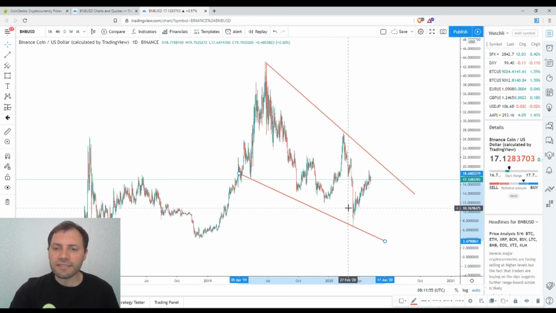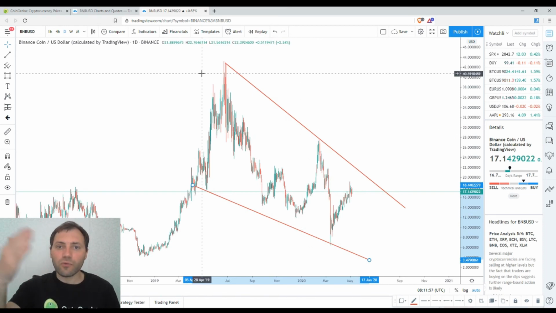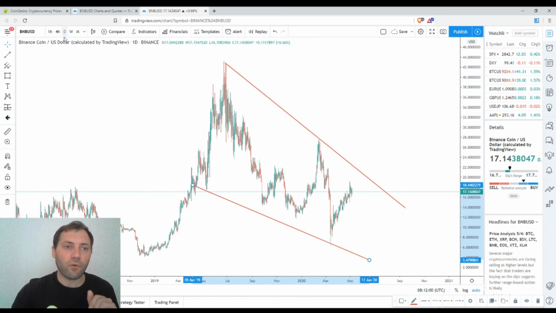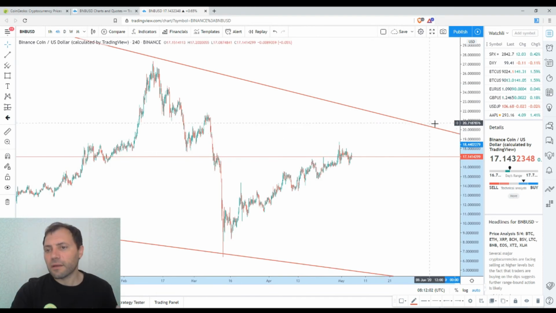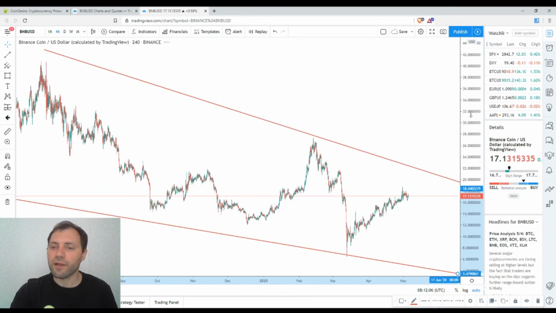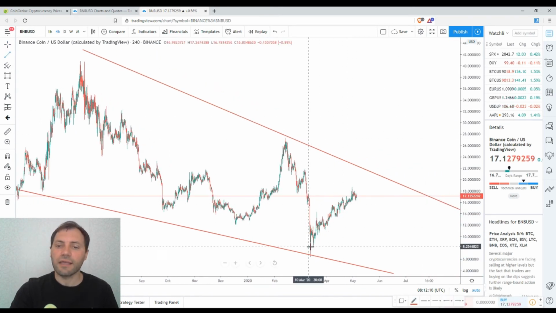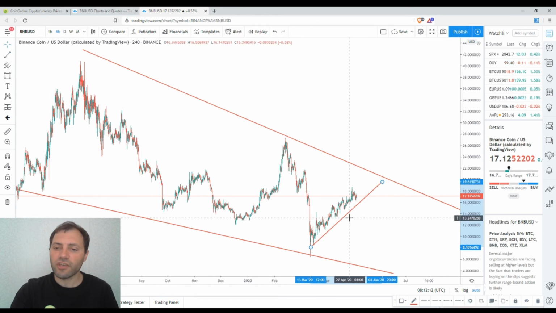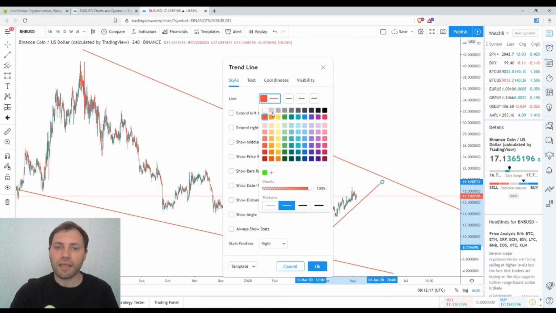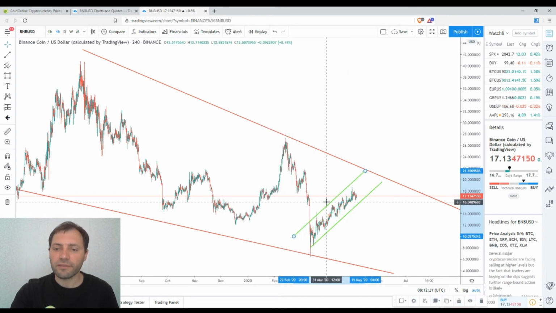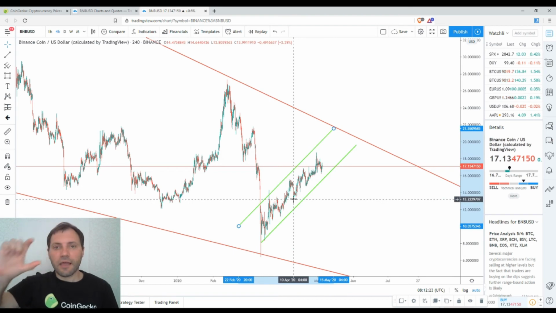But within this downtrend, there is a rebound or a correction in the 4-hour time frame, and that is what we saw yesterday in the price chart of Bitcoin as well. So this is how this correction phase looks like. It is an ascending channel. Let me change the color of that line. This is an ascending channel or an uptrend within the downtrend in the daily time frame.